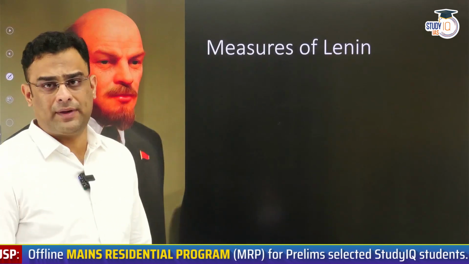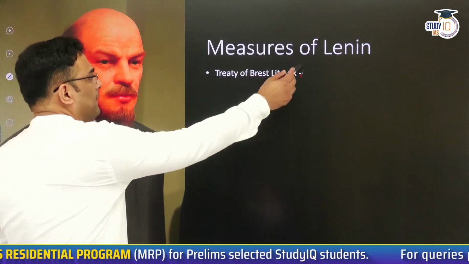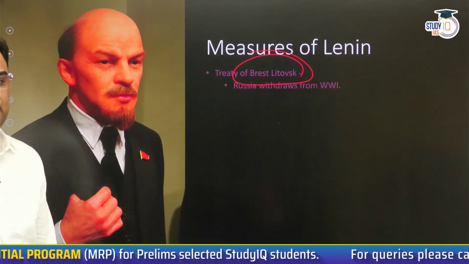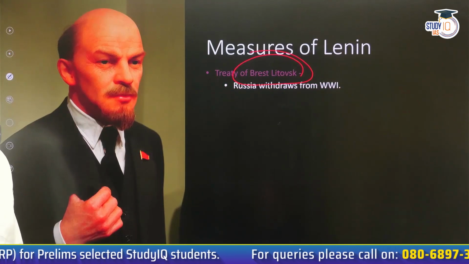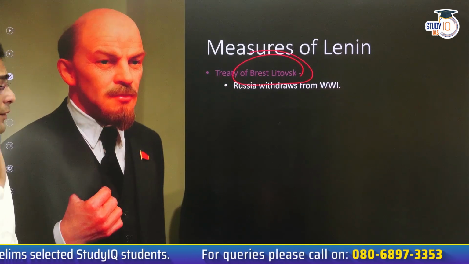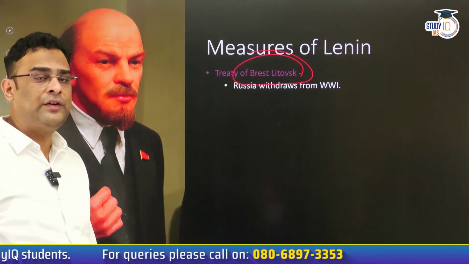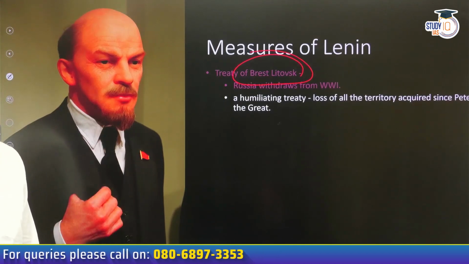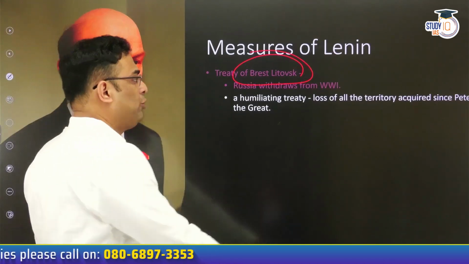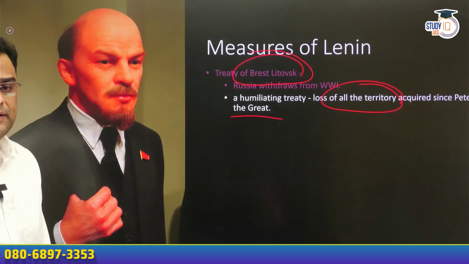Now let us see what Lenin does after coming to power. Measures of Lenin. Lenin signed a treaty with Germany, which is called the Treaty of Brest-Litovsk. As per this treaty, Russians withdrew from World War I. But what Lenin wanted was a treaty without annexations. This did not happen. It was a humiliating treaty, guys, for the Russians. Russians had to lose a lot of territory which they had occupied since the time of Peter the Great.